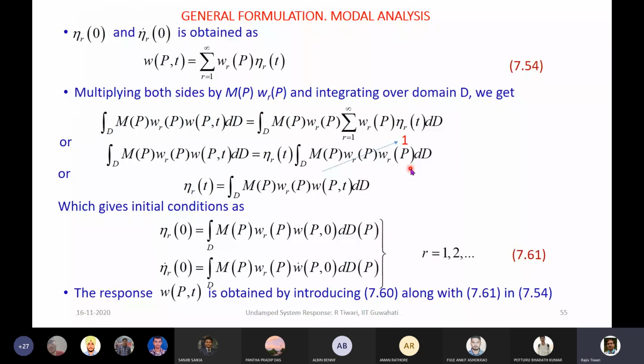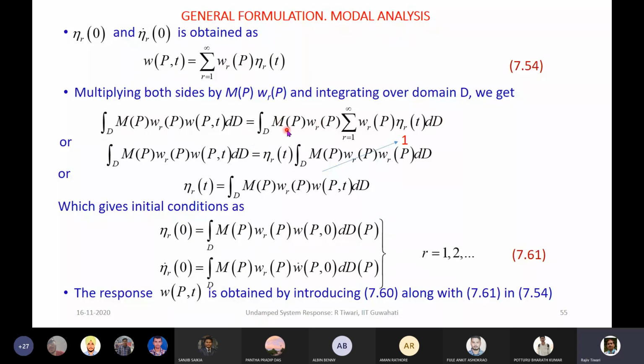So we need to get these coordinates in that particular form. I think we have done this transformation, but I am repeating it here. So we need the initial condition in the natural coordinates. How we can obtain that is explained here. From the expansion theorem, we wrote the response of the system like this. Now if we multiply both sides by the M operator and WR, and then integrate over the domain. So that means we have multiplied this with the eigenfunction and the M operator, and integrated over the domain.